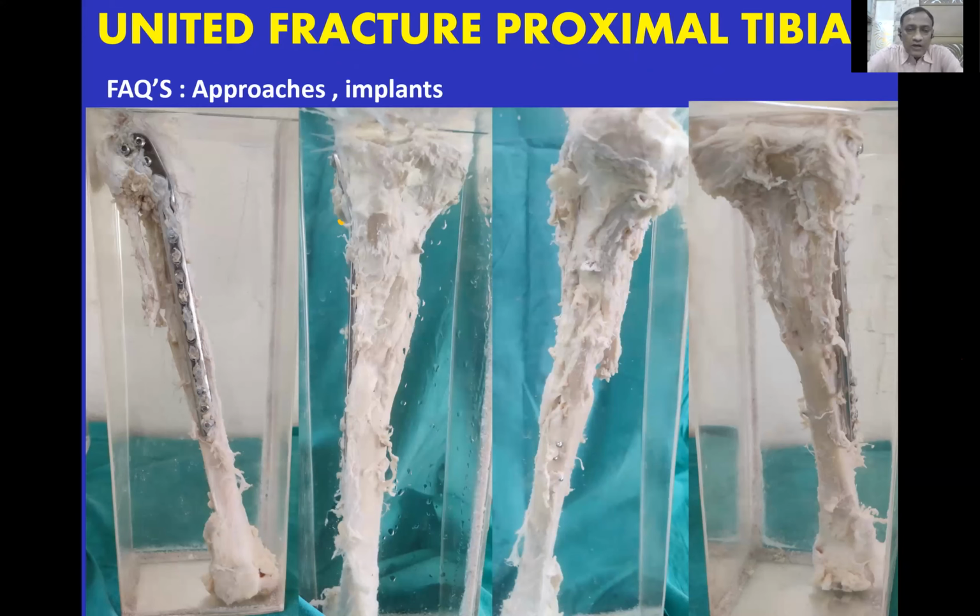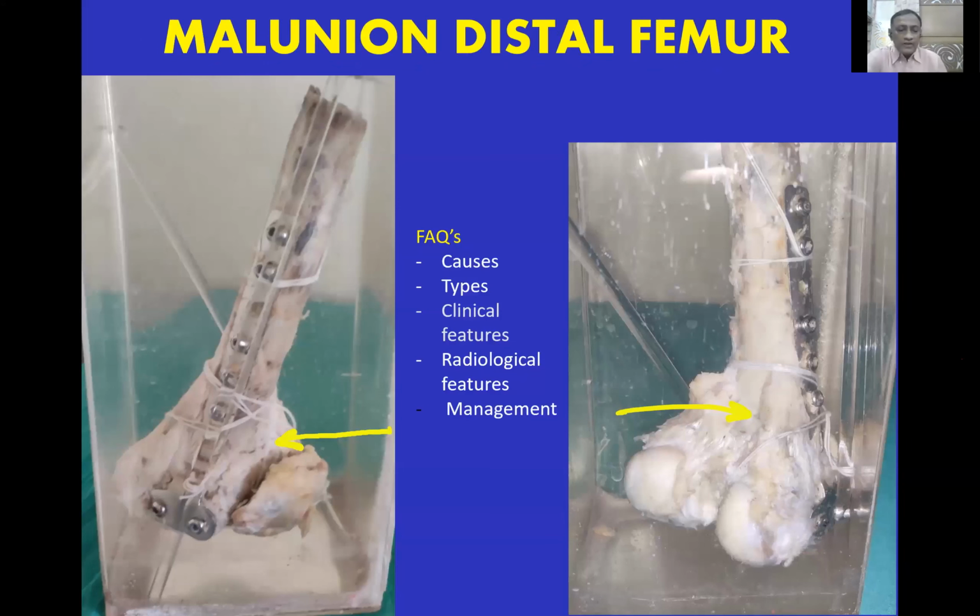This is the supracondylar fracture, which has gone into malunion, fixed with the T plate. Actually, this is not the ideal plate for this fracture, but just to save money, the surgeon used this plate because this patient was treated under a government scheme. So likely questions are asked about causes, types of malunion, clinical features, radiological features, and management.